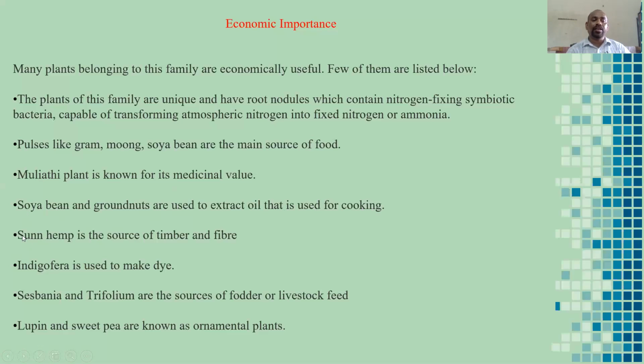Sun hemp, we already know very well, is the source of timber and fiber. Indigofera, called Neelimandu, is used to make dye. Sesbania and Trifolium are the source of fodder, or feed for livestock and animals. Lupin and sweet pea are known as ornamental plants. These plants are grown as ornamentals.